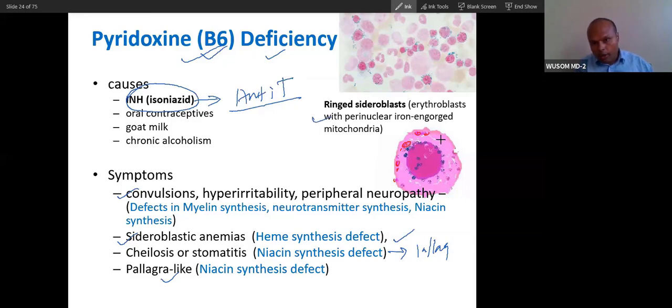Now this is the sideroblastic anemia. You can see the rings; sideroblastic rings are there. So iron-laden cells will be there, RBCs will be there. This is called sideroblastic anemia. Here you can see this iron-laden RBC in the blood smear.